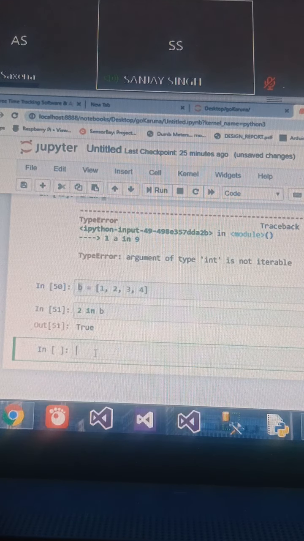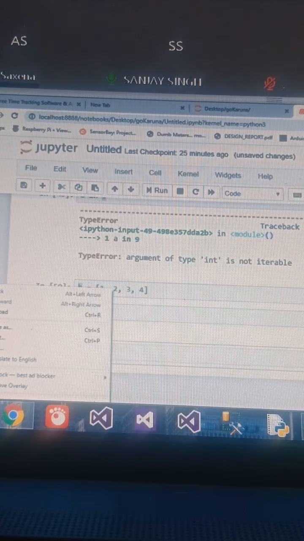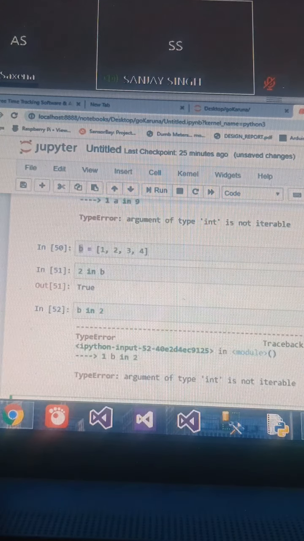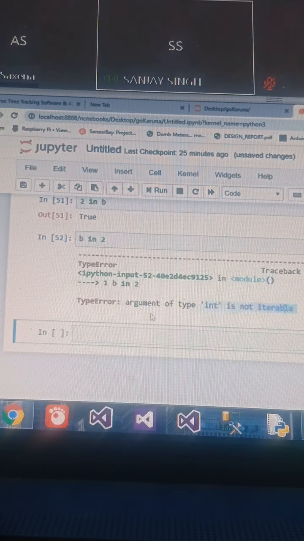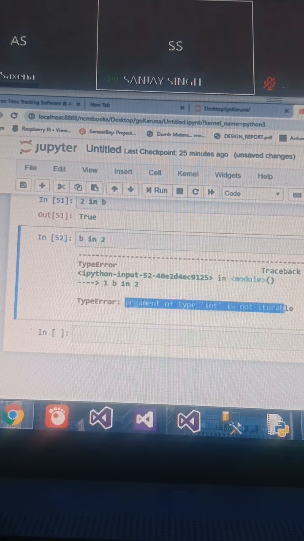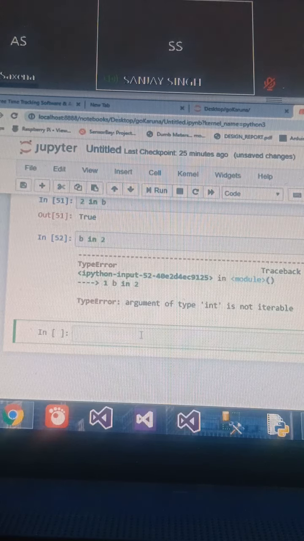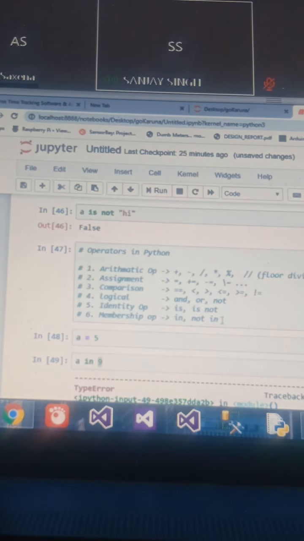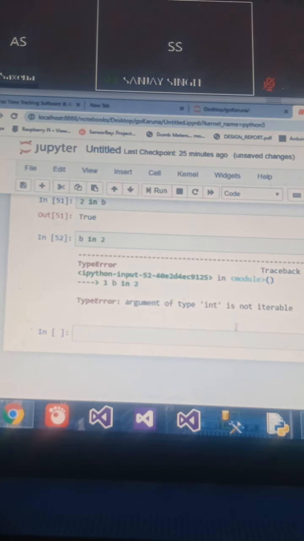Acha, what if I print B in 2? Now B is an array and 2 is a single value. Excellent. I'll get an error: argument of type integer is not iterable. Okay, easy, good. So, in short, what we came to learn today is that with the membership operator, you can use this array in an array.